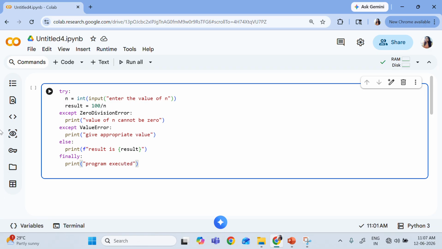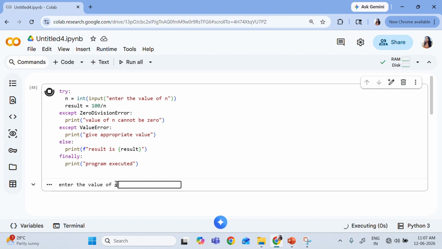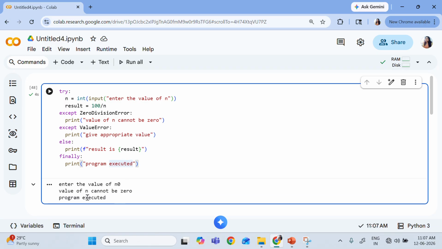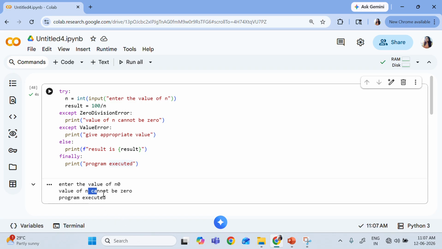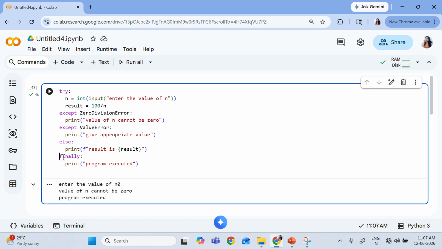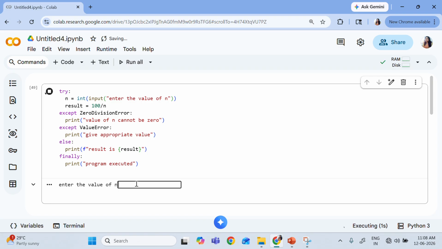Okay, so let us try to execute it. It will ask me the value of n. Let's give a value 0 and see what happens. When I give 0, it goes here, and it says the value of n cannot be 0. But I told you, finally will run whether your exception is handled or not. Not a problem. Let me give another value.